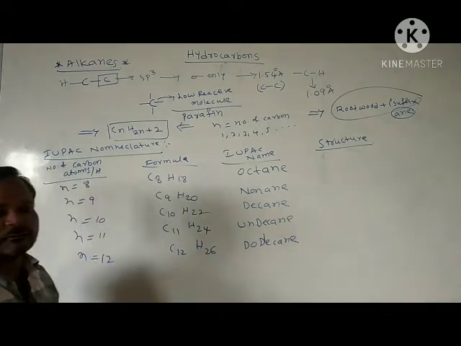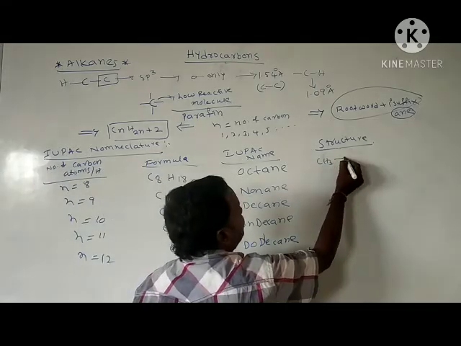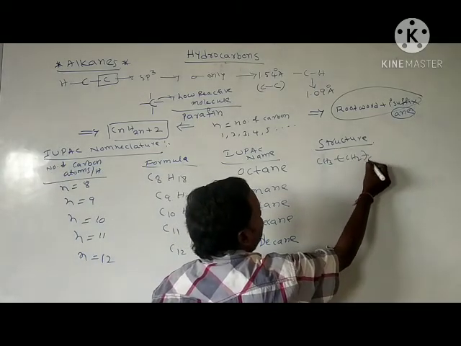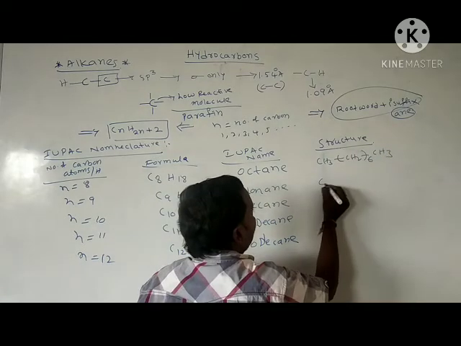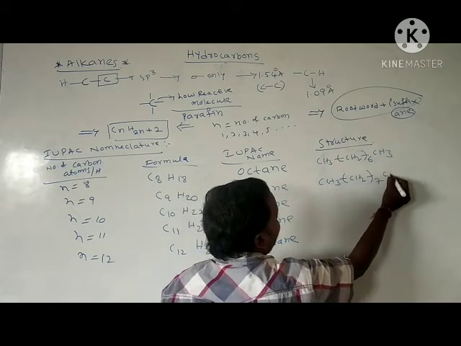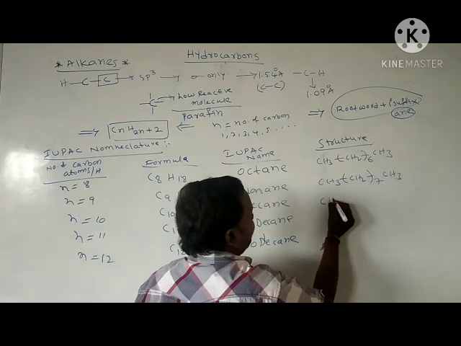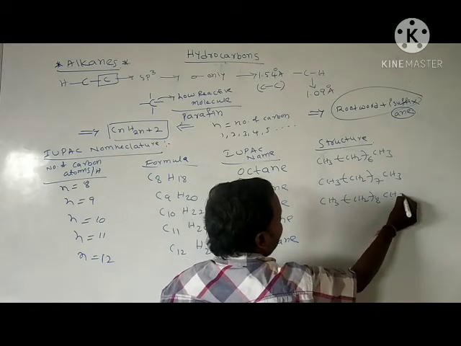I use the name of this molecule. Octane means CH3, CH2 six times, CH3. This is octane. Nonane: CH3, CH2 seven times, CH3.